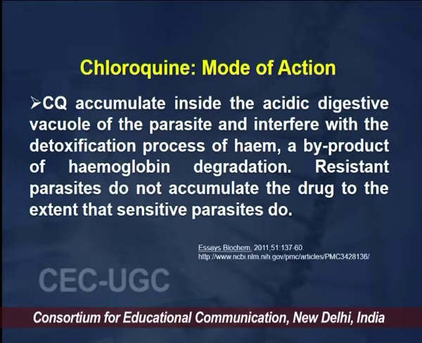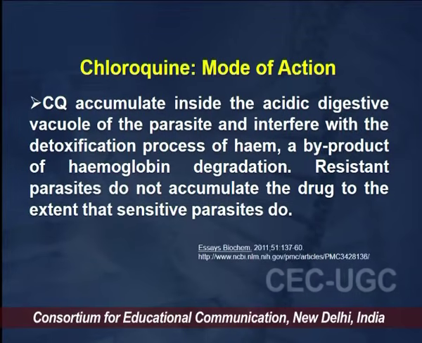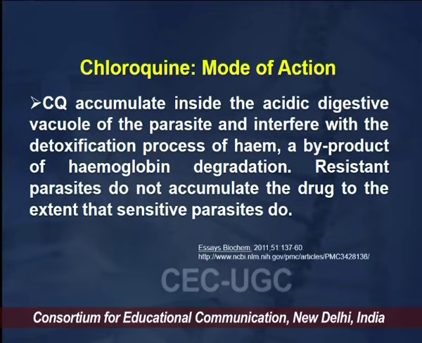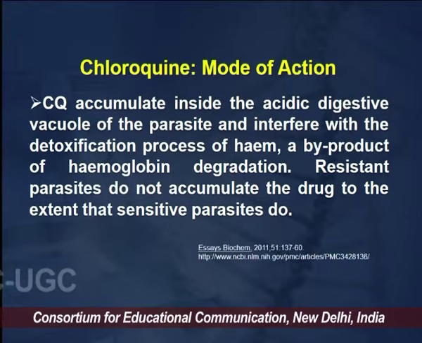So it is a byproduct of the hemoglobin degradation, while the globin part, which is the protein part, is being utilized by the parasites for its growth and multiplication. Now the parasite has to release this heme from its circulation so as to survive in the red blood cell. So they have developed a mechanism to release this.